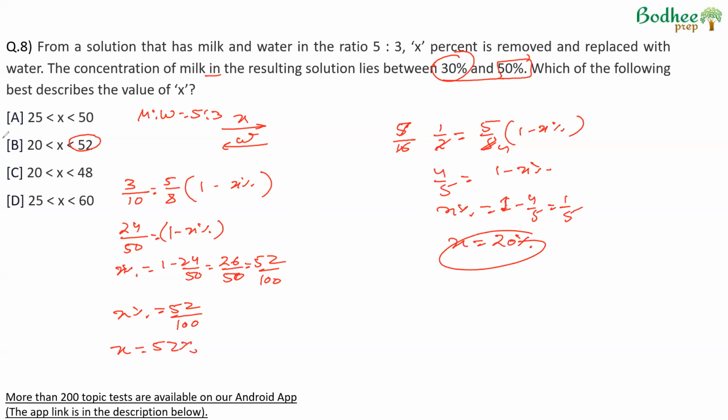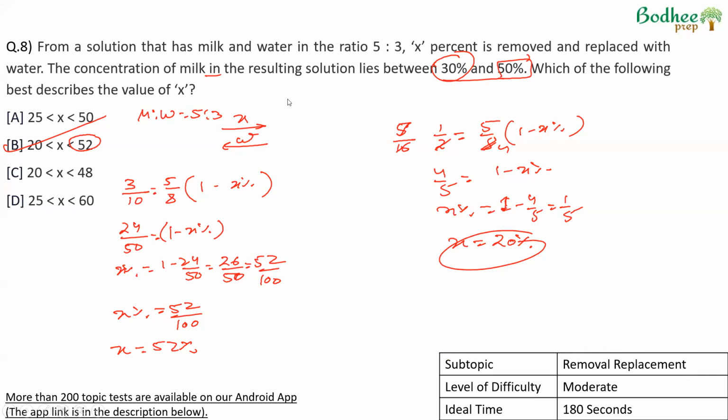So the value of X has to lie between 20 and 52, so that the overall concentration of milk finally lies between 30 and 50. We take the extreme values and solve for that. The range has to be between the values that we get. Again, a moderate level of question. If you are clear with the removal replacement formula, just putting the values might take some time because two different values will have to be calculated. So the solution time may be a little high, but otherwise conceptually not very difficult.